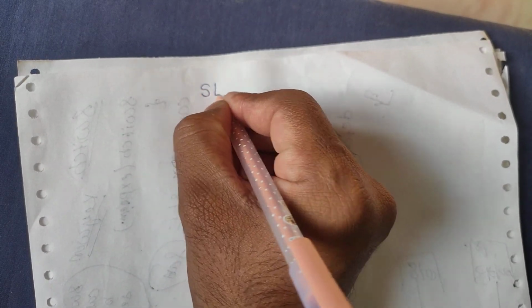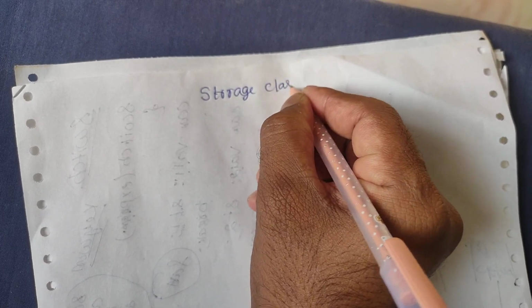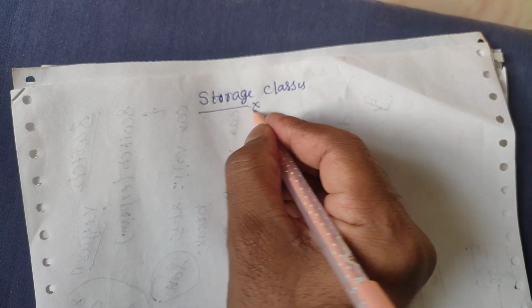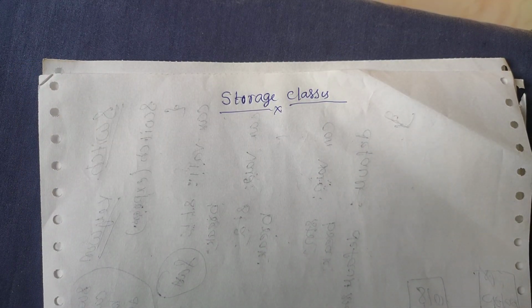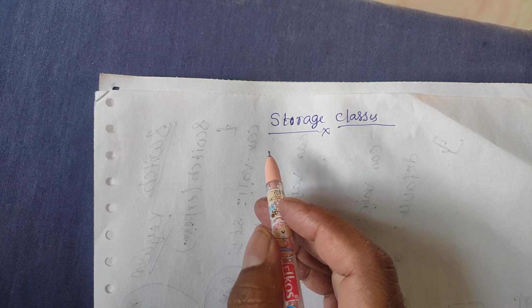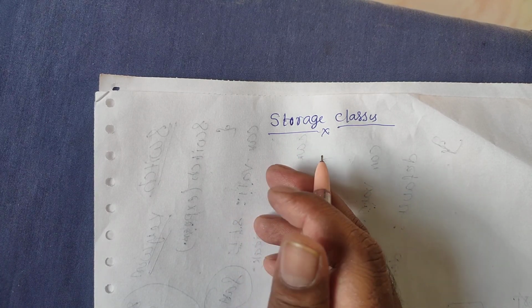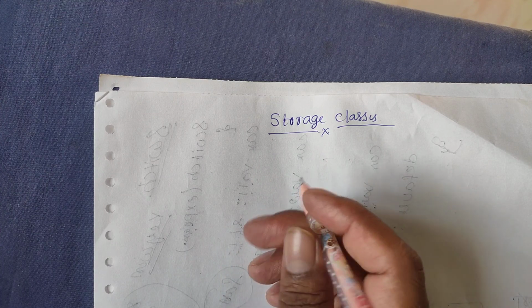Today I would like to discuss a topic in C language. The topic name is called storage classes. Storage classes in C language. Today's topic is the storage classes in our C language. So here, in a C program, the storage class specifier is most important at the time of declaration of a variable.